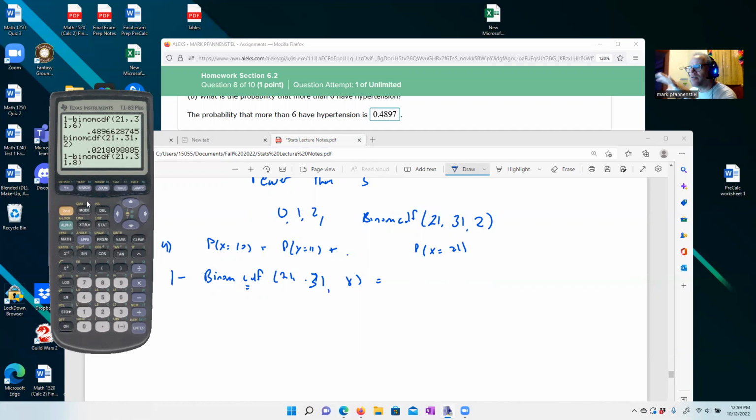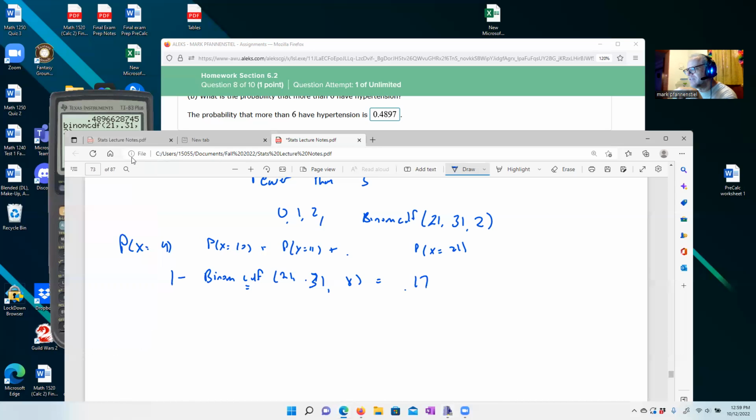So 1 minus that, because we want to get rid of 0 through 8, because we don't want to add up all of these numbers. Again, as much fun as this sounds like it would be, let's not do that. And we ended up with 0.1728.